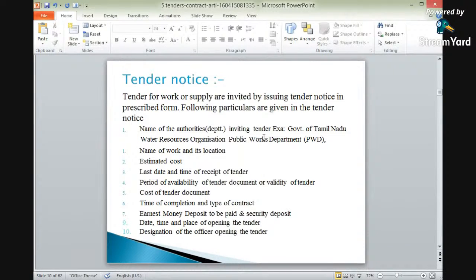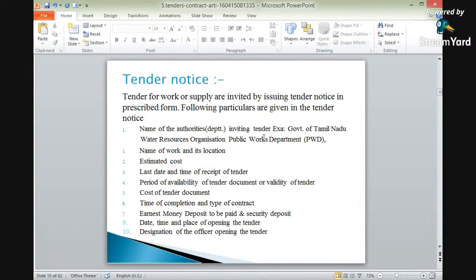Okay? In the tender notice, the first most important thing is the name of the authority or name of the department, whether it is the Public Works Department, CPWD, MES, or any irrigation department. For any government authority inviting the tenders, the name of that authority or department is most important and is given in the tender notice. So, name of the authority or department inviting tender.